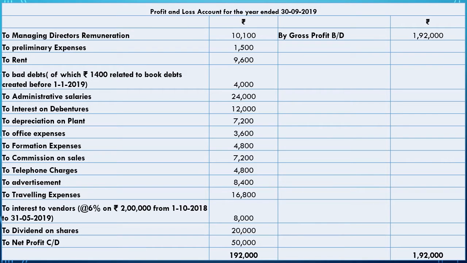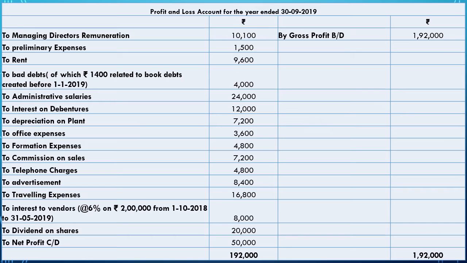So this is the profit and loss account for the year ended 30th September 2019. There is gross profit brought down as 1,92,000. Then there are: to managing director's remuneration, to preliminary expenses, to rent, thereafter to bad debts, of which 1,400 related to book debts created before 1st January 2019, to administrative salaries. Before 1st January 2019 means before its incorporation.